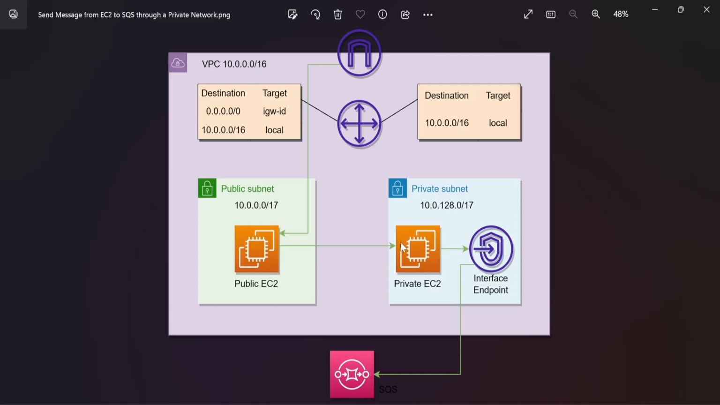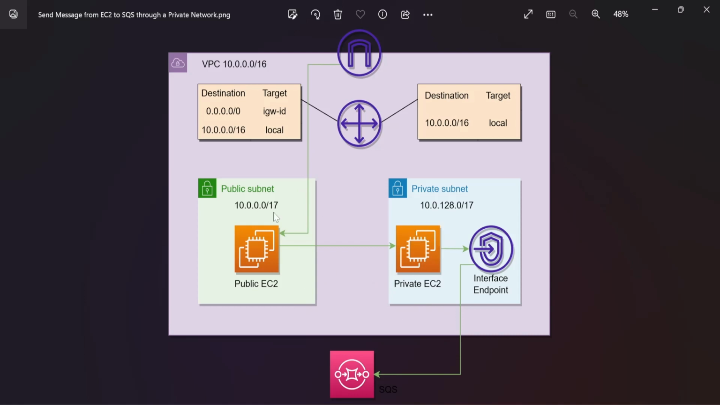And this private instance is sending one message to this SQS through the interface endpoint, right? And if you see, this SQS is outside of this VPC, not inside this VPC, right? And how will I connect to this private EC2 instance?